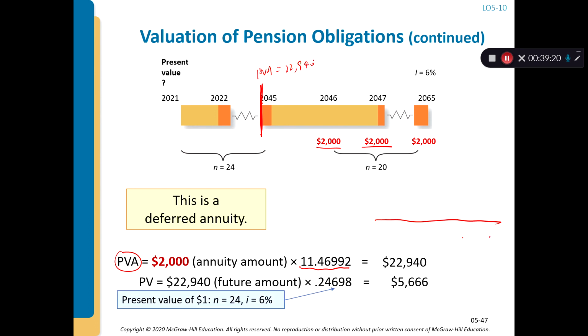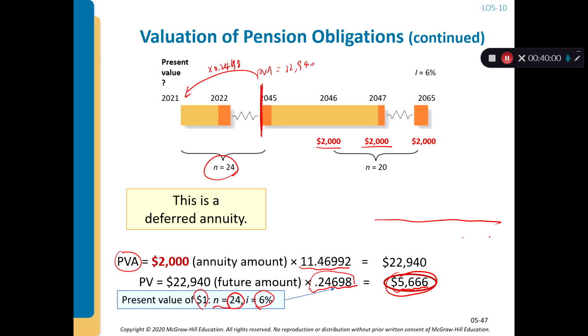But this amount needs to be discounted to today. So the present value of $22,940 also needs to be discounted for 24 years. This discounting factor is the present value of $1, a single amount, with n equals 24 periods, i equals 6, and it's actually only 0.24698. Then you multiply, and you find that the present contribution should only be $5,666.